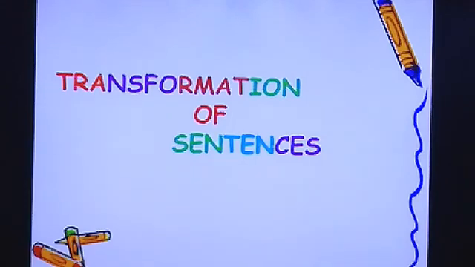Now as you might be remembering, we have learned in our last class sentences and its kinds. So we learned that there are four kinds of sentences: declarative or assertive, interrogative, imperative and exclamatory. Now we will see the next topic, that is transformation of sentences. That means when we are changing one kind of sentence to another kind, the very important part of it is that the meaning should not change. It should remain as it is. When you are changing from one kind to another, the meaning should remain the same.